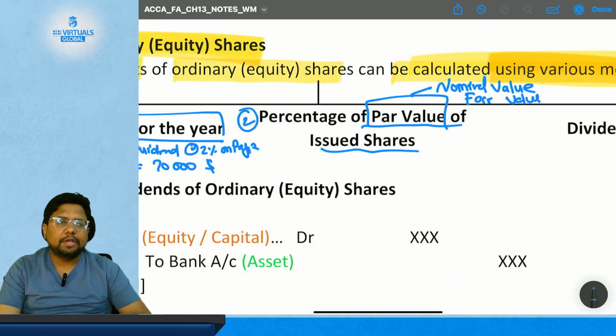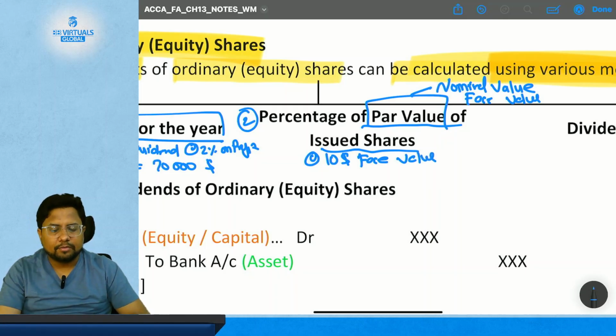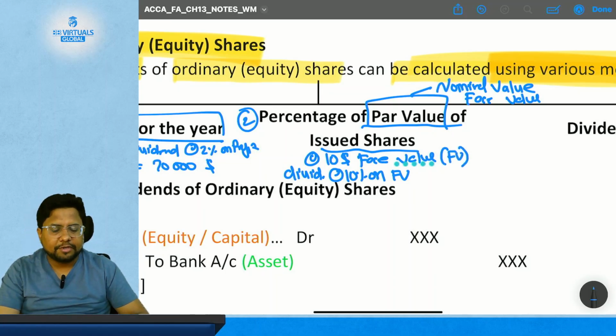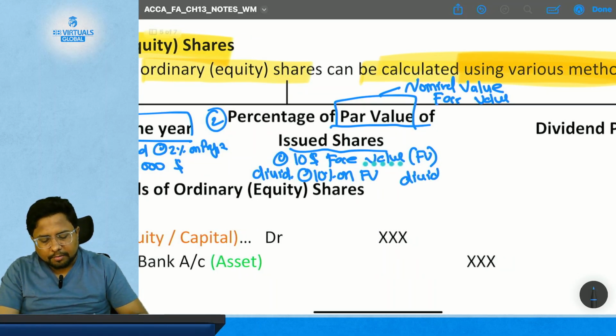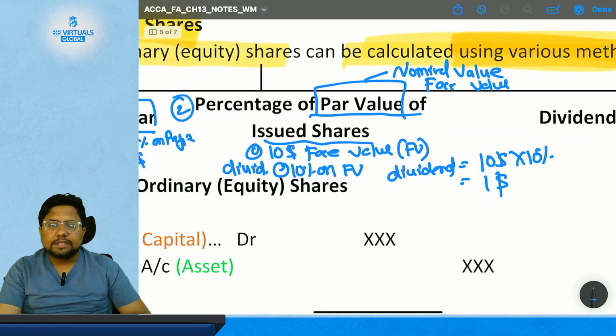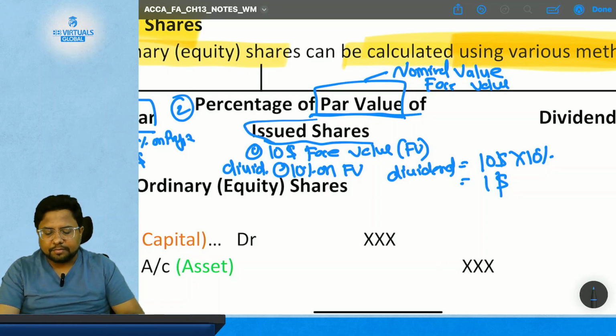Okay, so if a company has a share with a face value of $10, and the company has decided to distribute dividend at the rate of 10% on face value, then the dividend amount will be $10 multiplied by 10%, which comes to $1. So this is the second method of calculating dividend, which is percentage of par value of the issued share,